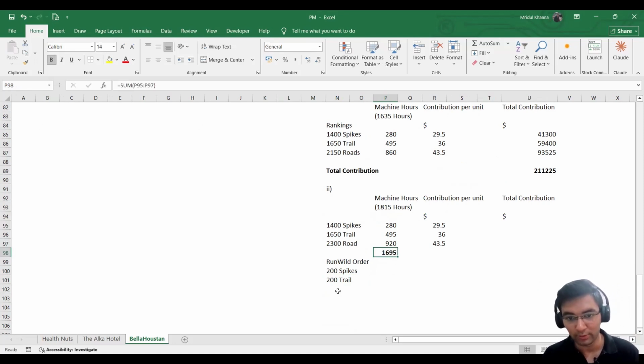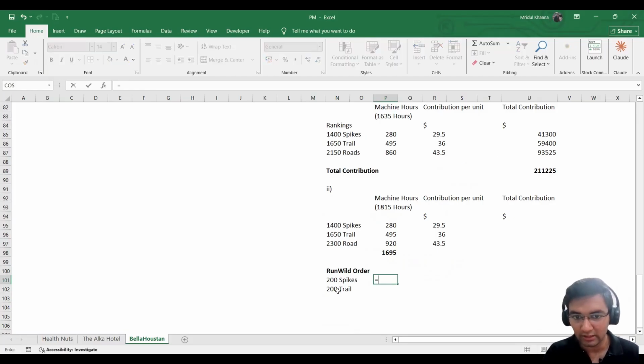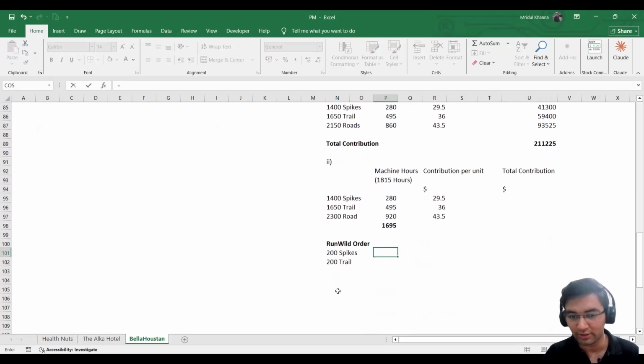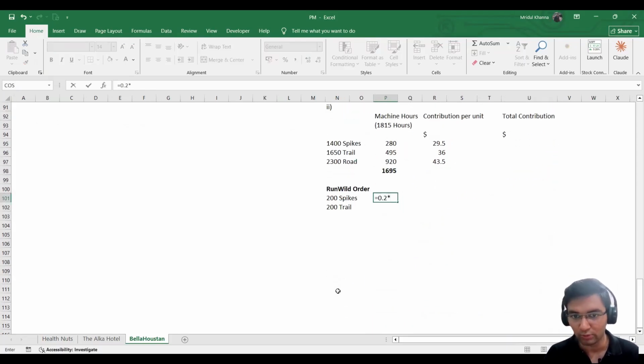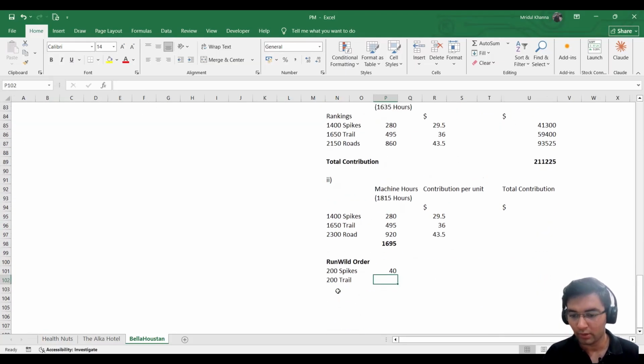We have already consumed here 1695 hours, and so 200 spikes will take 0.2 machine hours each, 0.2 into 200. What is it for the trail? It was 0.3, 0.3 multiplied by 200. We have 60 hours here.